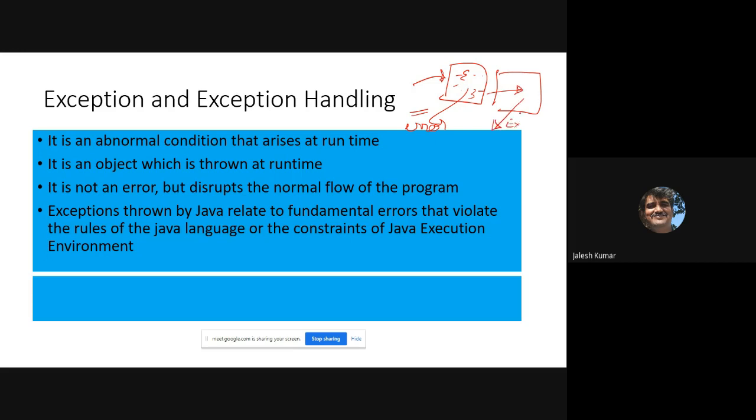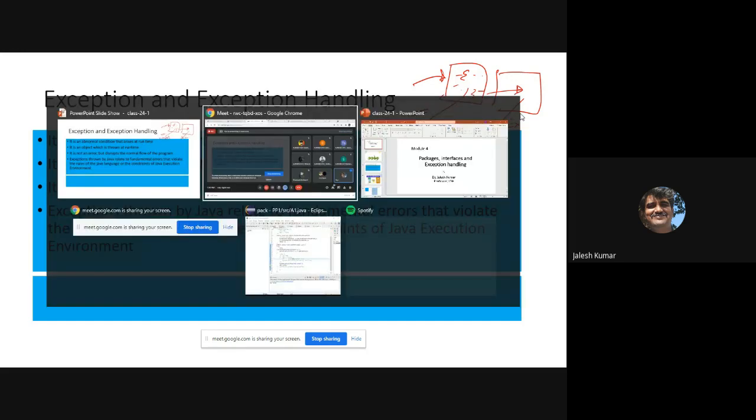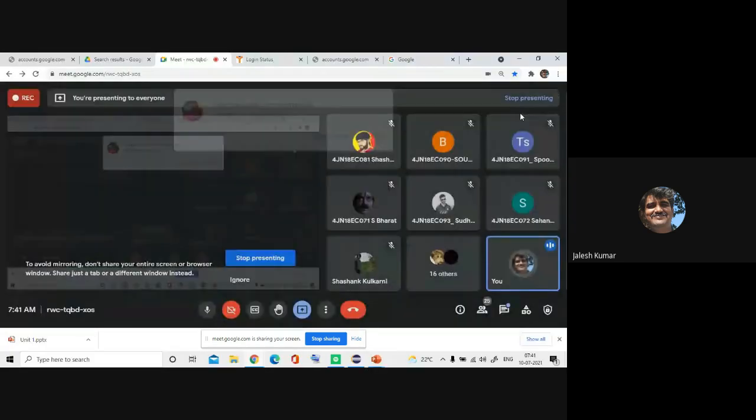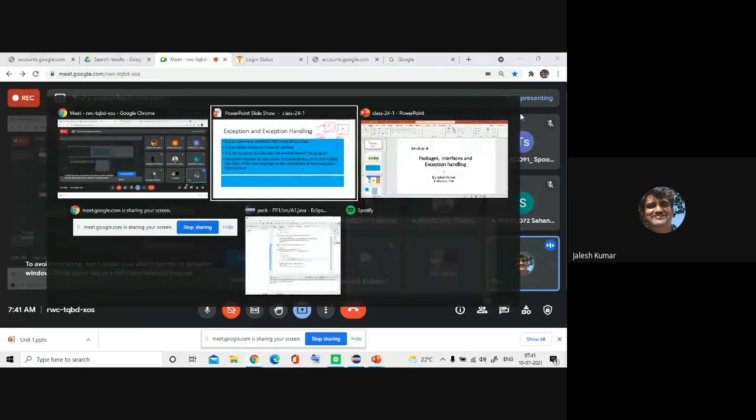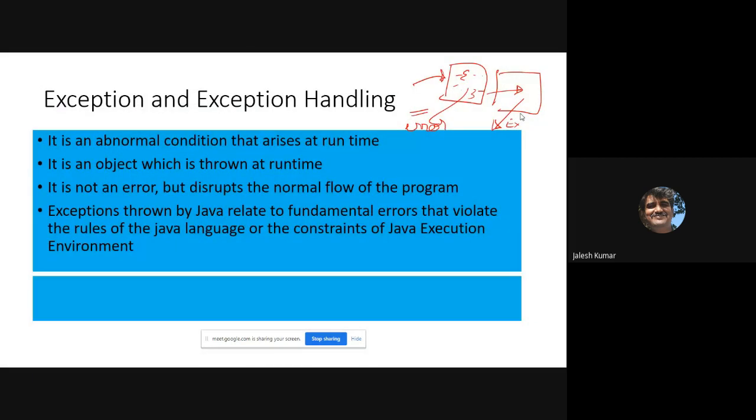Exception means runtime. Normally, an error occurs at compile time itself, but an exception occurs at runtime. That means syntactically it is correct, but somewhere an abnormal condition may exist in the program which will make the program halt. How to handle that, we'll see today. Exception handling is a mechanism to handle runtime errors.